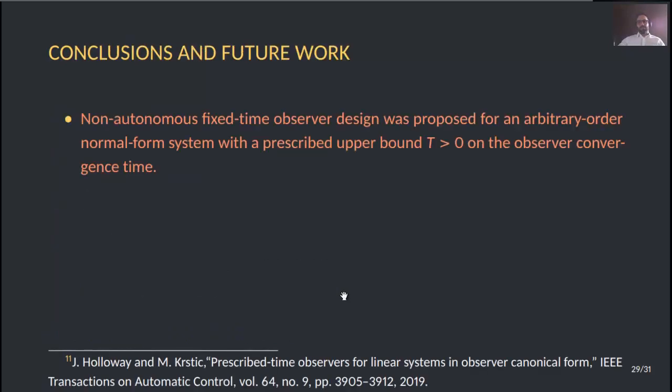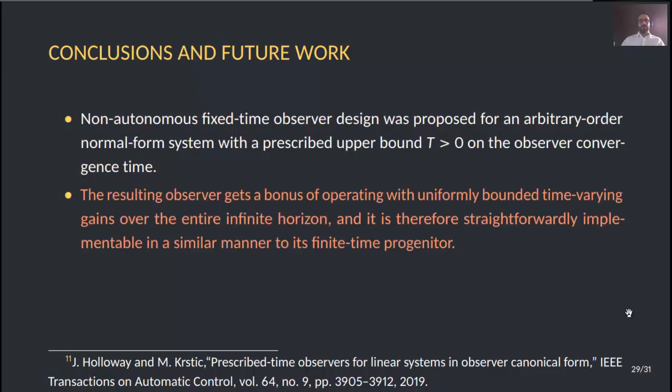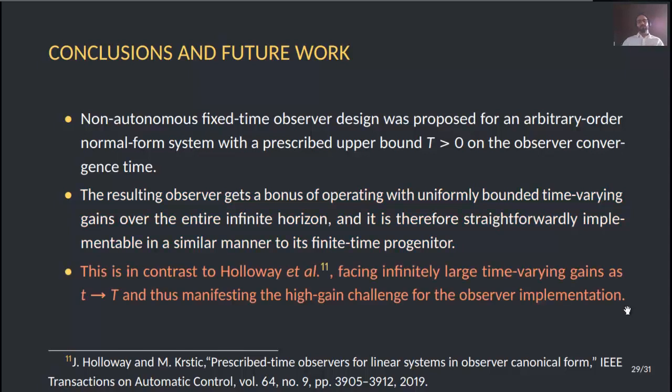A non-autonomous fixed time observer design was proposed for an arbitrary order normal form system with a prescribed upper bound capital T on the observer convergence time. The resulting observer gets a bonus of operating with uniformly bounded time varying gains over the entire infinite horizon, and it is therefore straightforwardly implementable in a similar manner to its finite time progenitor. This is in contrast, for instance, to Holloway et al., facing infinitely large time varying gains as the time gets closer to the prescribed time, and thus manifesting the high gain challenge of the observer implementation.